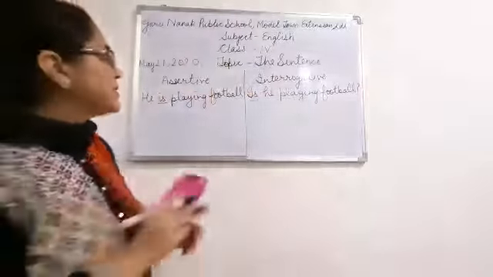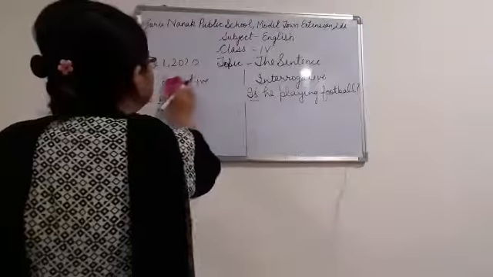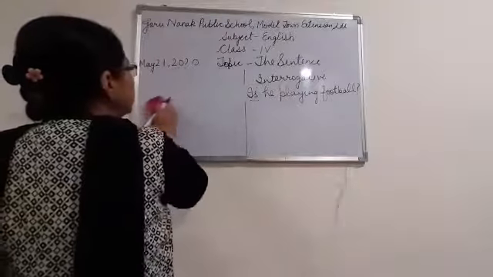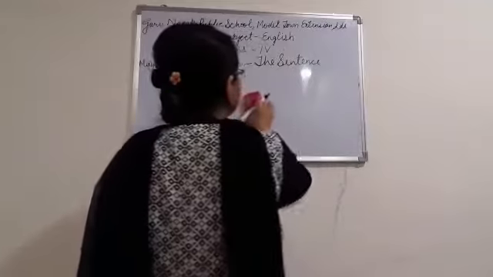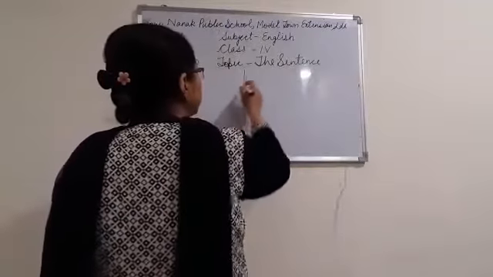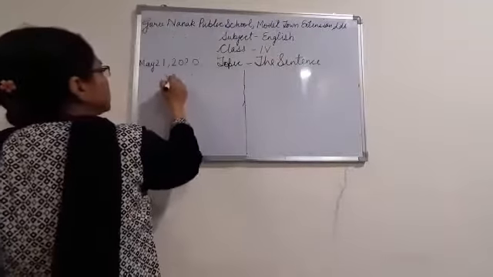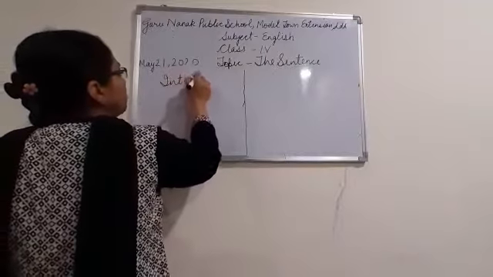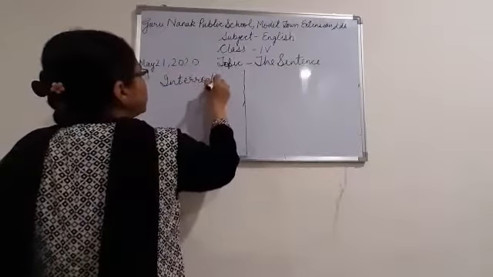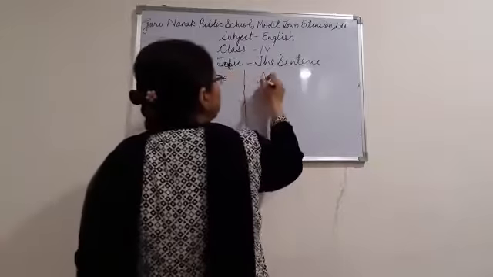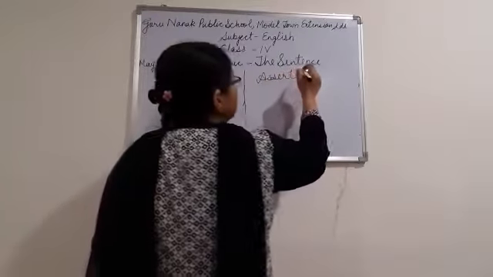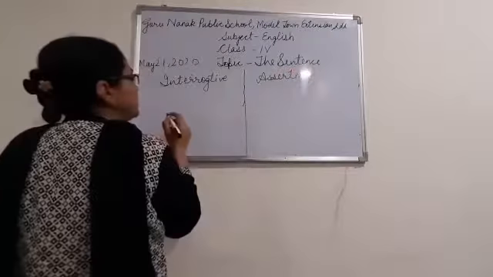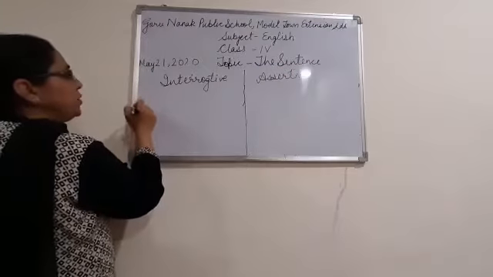Now next is how to change interrogative sentences into assertive sentences. Now to change interrogative sentences into assertive sentences, we have to place helping verbs after the subject in the assertive sentences. Now let us take one example.